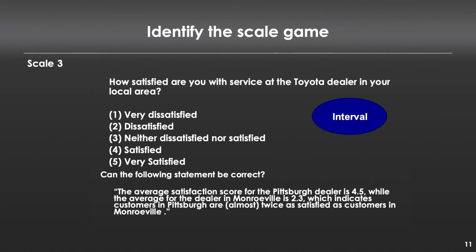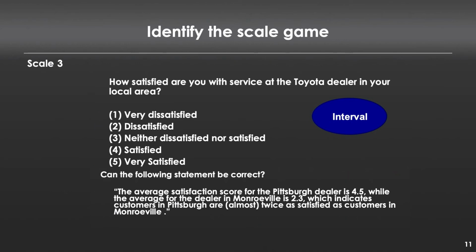And the answer is part of that statement is valid. I can certainly compute averages for Pittsburgh and Monroeville, but I cannot say that Pittsburgh is nearly twice as satisfied as Monroeville, for the reasons that we discussed in the previous video. For an interval scale with no meaningful zero, I cannot make claims like double or half or triple. And that's pretty obvious. If I change that scale to something like -2 to 2, you can see that all I do to those averages is subtract 3 from them. And that'll give me the same position on the scale, but the interpretation is completely different.